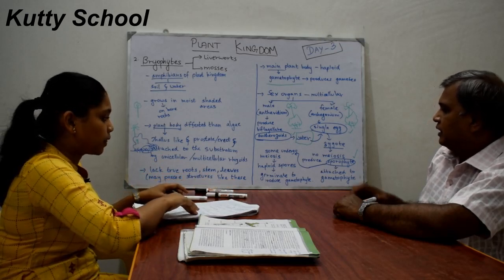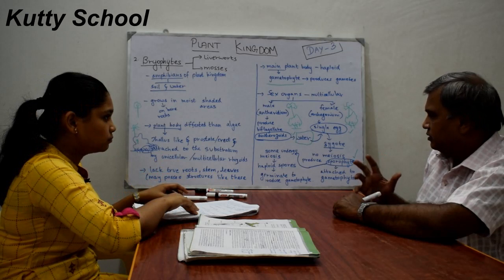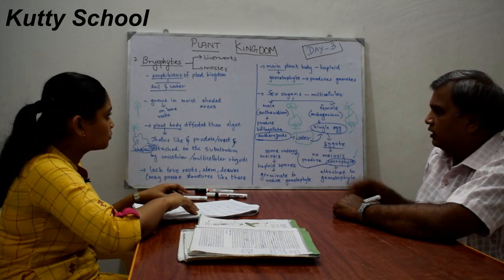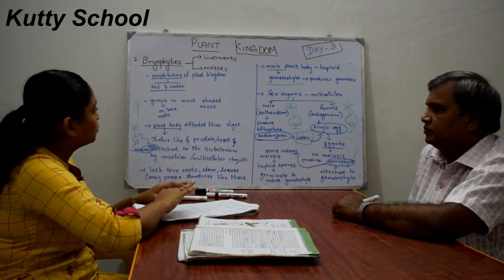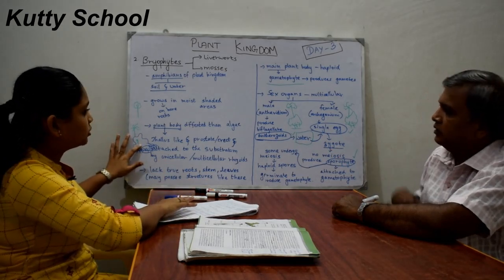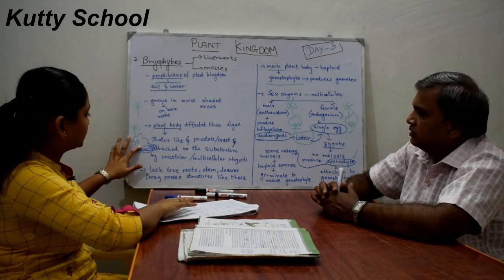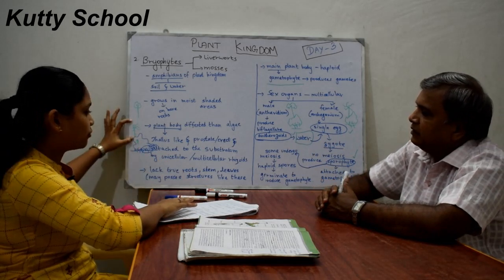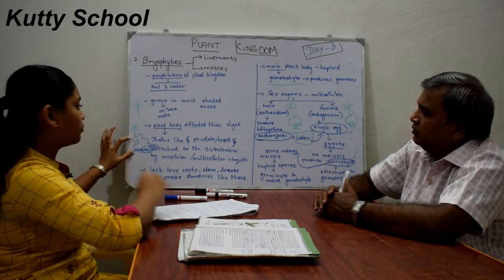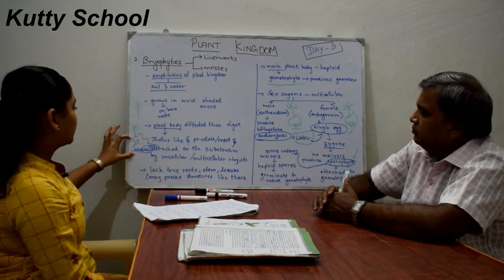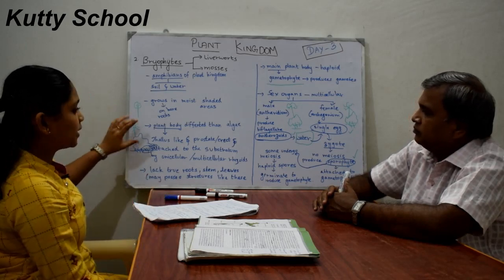Let me explain once again. This is the main plant body, which is known as the gametophyte, and this is the sporophyte. The gametophyte produces male and female gametes.